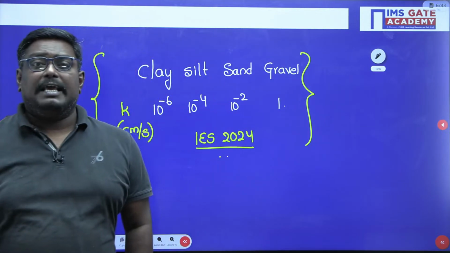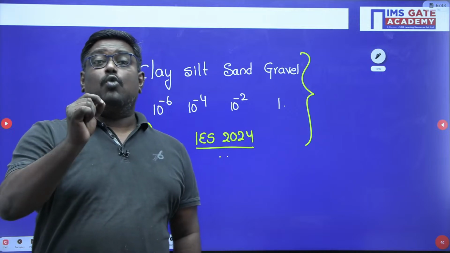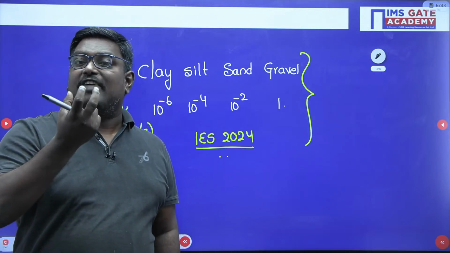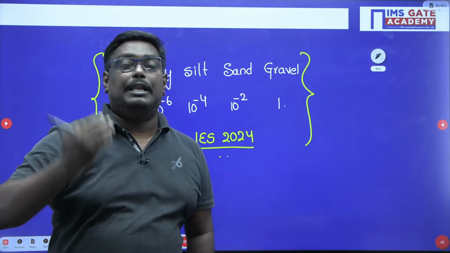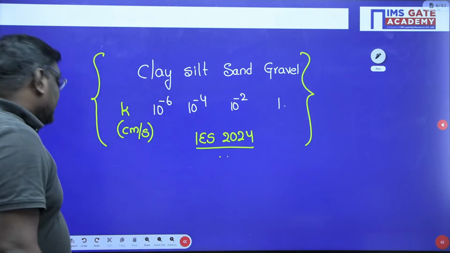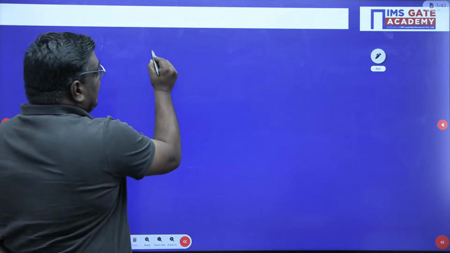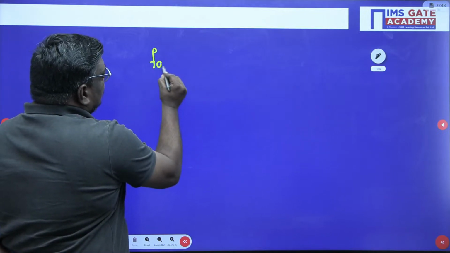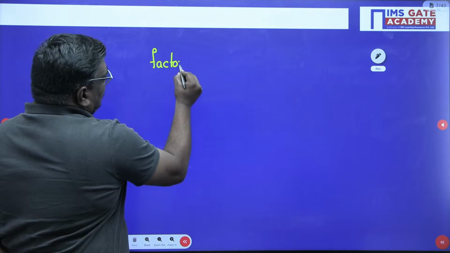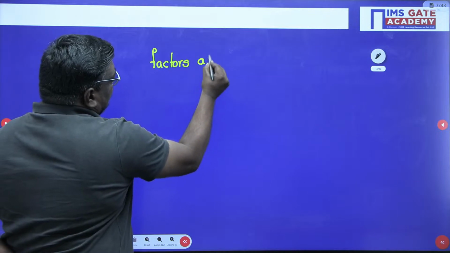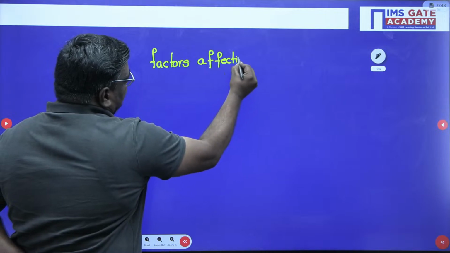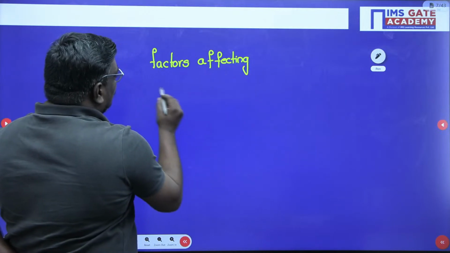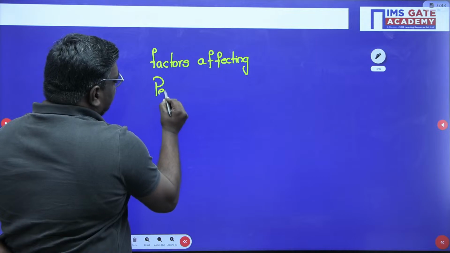So remember again and again, my dear students, coefficient of permeability is a factor which tells about the flow of water in the soil. Now, let us understand what are the factors affecting permeability. Students, any kind of doubts, feel free to ask me in the chat box. So here, what are the factors affecting permeability?